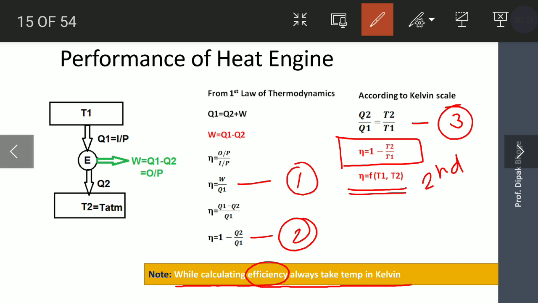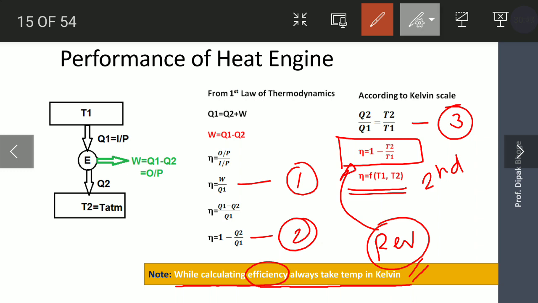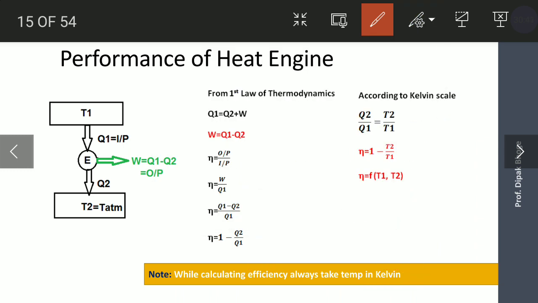The condition is that the engine, or the cycle on which that engine works, should be a reversible cycle or reversible engine. Then only you can use these equations for calculating its thermal efficiency. In these equations, the temperatures are in Kelvin.